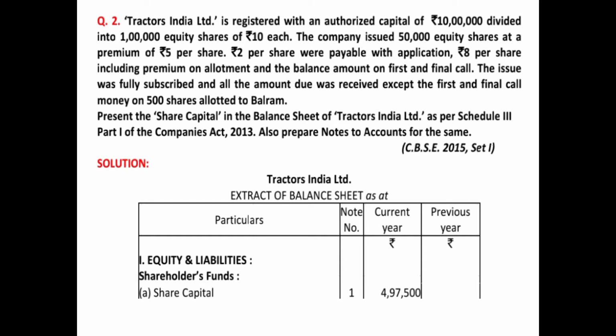So that means the entire 50,000 shares were subscribed by the public, and all the shareholders have paid all the money, the entire 15 rupees on 50,000 shares, except for one shareholder, Balram, who has not paid the first and final call money, that is 5 rupees on 500 shares. So that means 500 shares into 5, that is 2500, is basically your calls in arrears.